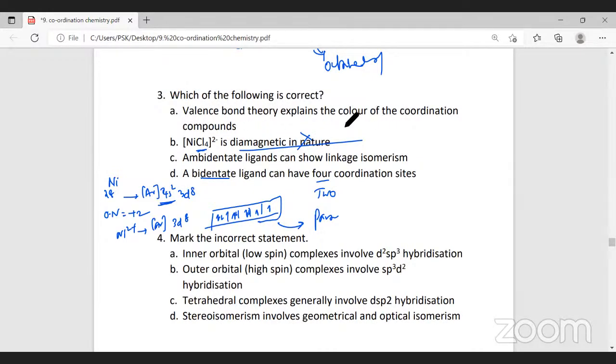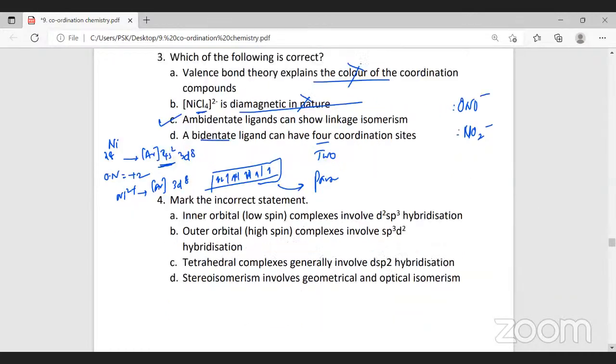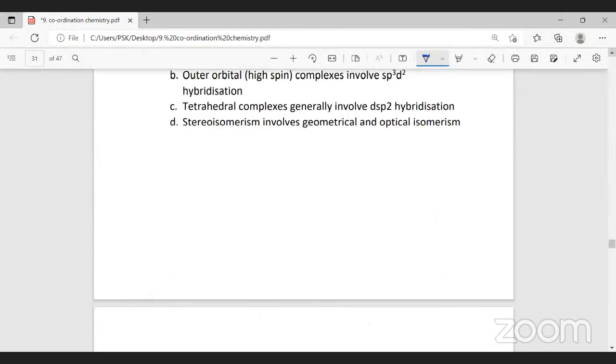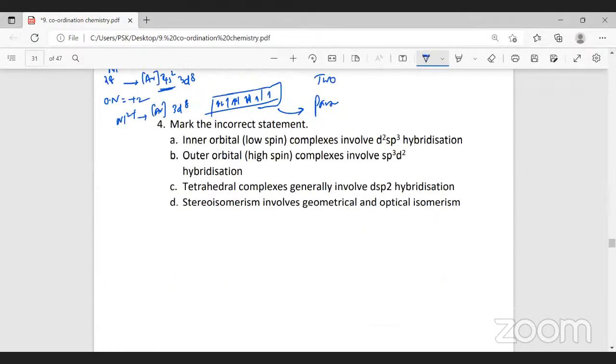Valence bond theory explains the color of what? Coordination compound. Valence bond theory never explains the color. That is a demerit of valence bond theory. Now, ambidentate ligands show linkage isomers, ONO minus, NO2 minus. Here nitrogen is a donor atom, here oxygen is a donor atom. Ligands which have more than one type of donor atom are called ambidentate ligands. Did you follow this? Yes, sir.